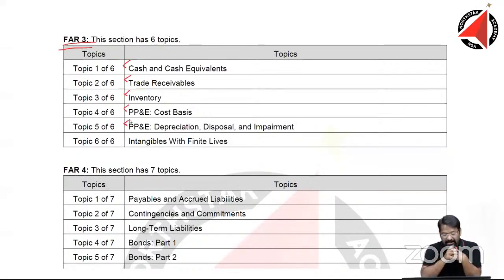Cost basis, depreciation, disposal and impairment. There is something new in impairment in the US GAAP compared to what we have learned in IFRS, where there is a 1-step impairment calculation. Here is a 2-step impairment calculation. That is something new. Otherwise, depreciation methods, disposal, all these are fairly similar to what we already know. Then we have intangibles with finite lives. If you have understood impairment, then intangibles with finite life should not be a problem. Very similar concept that we are learning in PPE. Very similar concepts here as well. Moreover, it is just with finite life, so it is going to be easy.